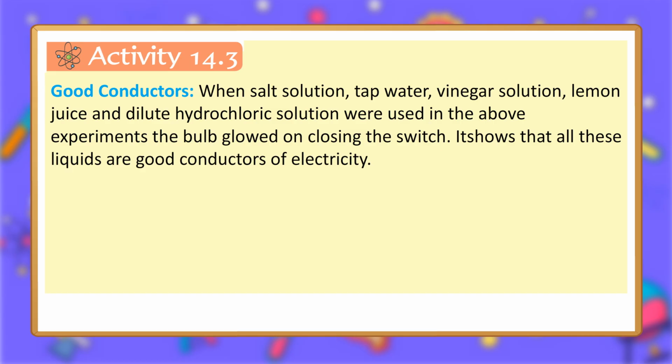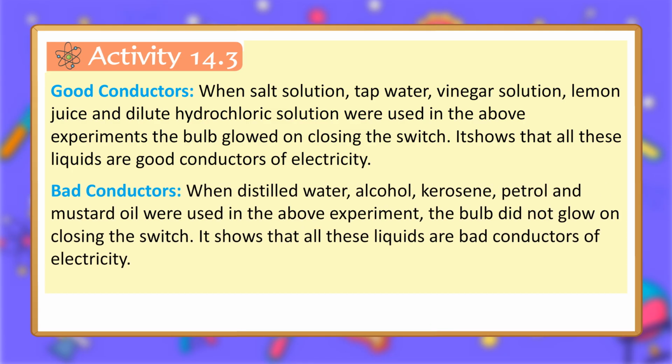Good conductors: when salt solution, tap water, vinegar solution, lemon juice and dilute hydrochloric acid solution were used in the above experiments, the bulb glowed on closing the switch. It shows that all these liquids are good conductors of electricity. Bad conductors: when distilled water, alcohol, kerosene, petrol and mustard oil were used in the above experiment, the bulb did not glow on closing the switch. It shows that all these liquids are bad conductors of electricity.